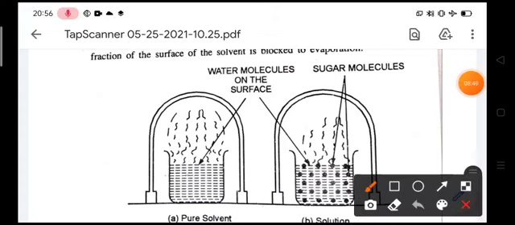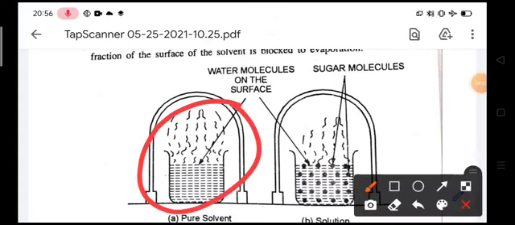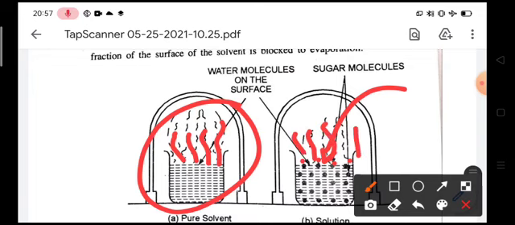For example, this is the pure solvent. This pure solvent has maximum evaporation. When sugar molecules are added, where sugar is a solute, some of the surface of the solvent is blocked by the sugar molecules, which are not evaporated. So the vapors in the solution are less when compared with the pure solvent.